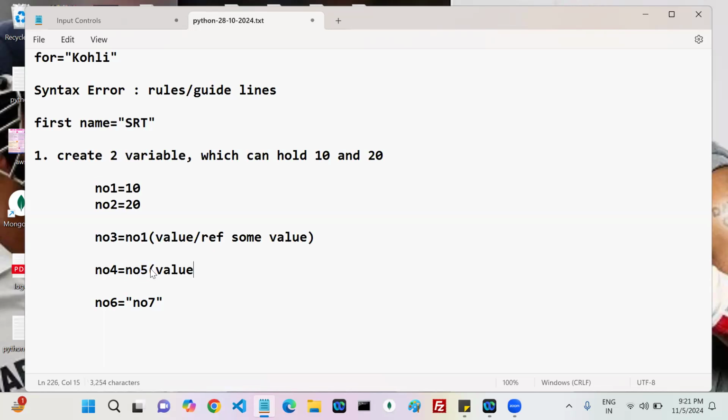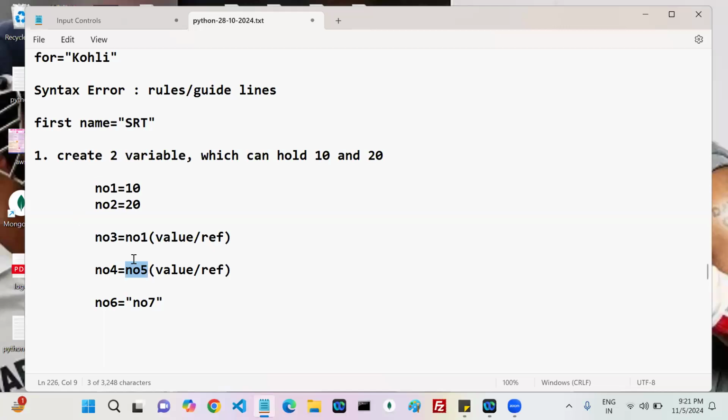This is a value or a reference? Reference. Is it like a number, like a string? No. It is a reference. It refers to some value.